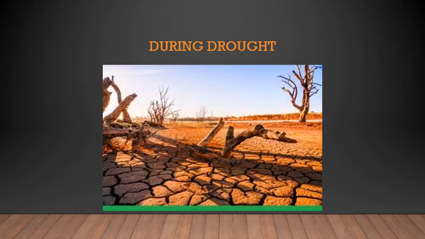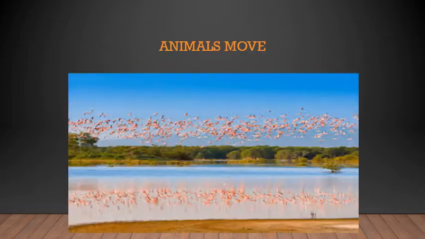Okay, but what happens when there is a drought or less rainfall? Drought means when there is no rainfall at all, or when there is very little rainfall. Some years this happens, that there is drought or very little rainfall, and the water is not available in the right amount. Animals move to newer places to find water.